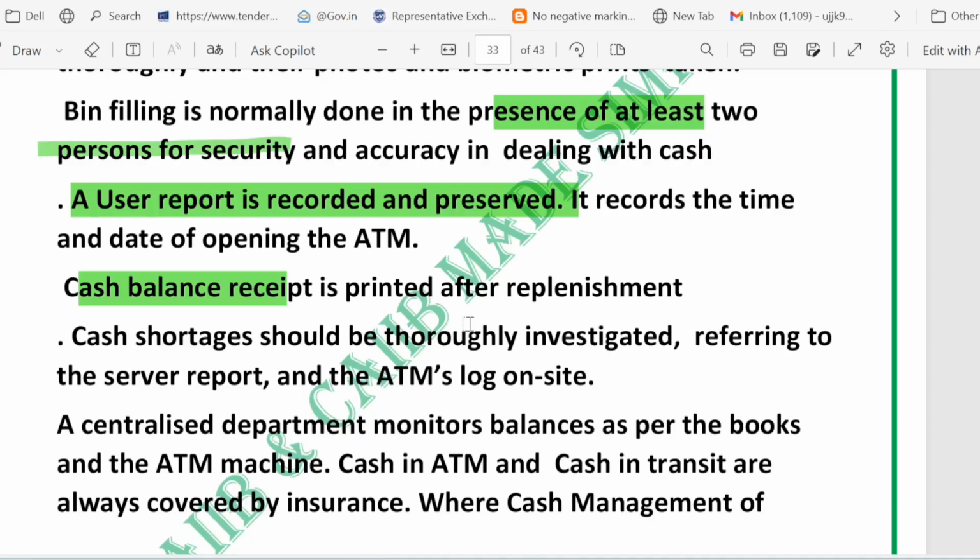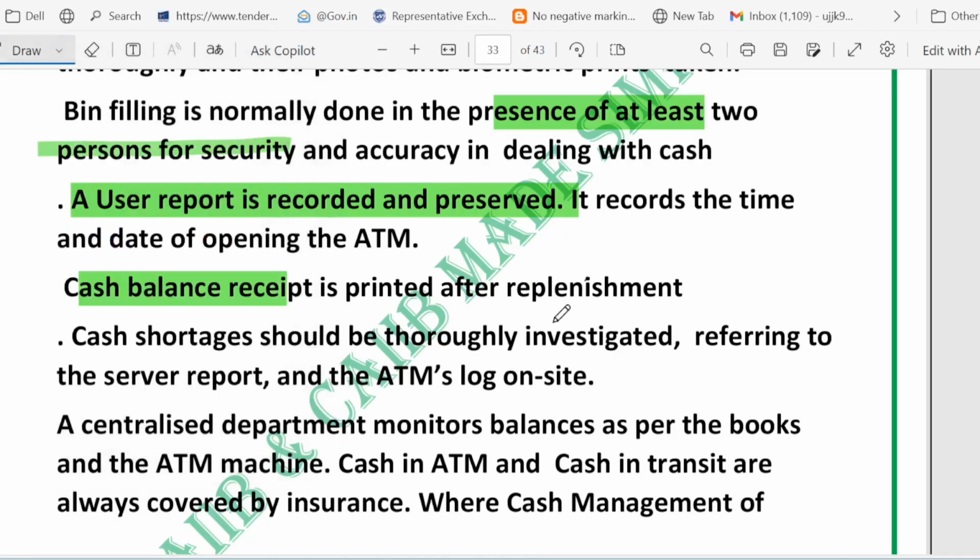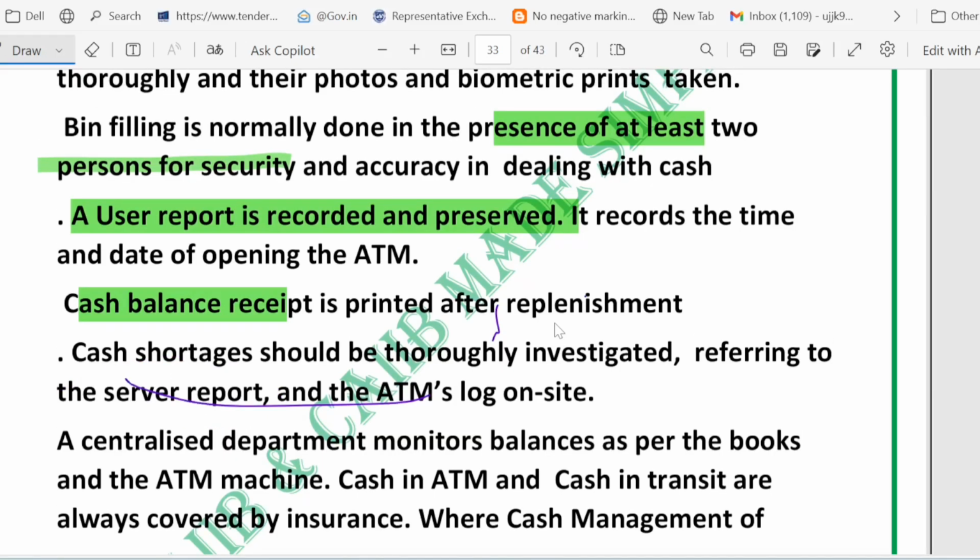And then investigating the cash shortage. If the machine shows less cash than expected, the bank checks. Suppose the machine shows less cash as compared to the expected one. What will the bank do? First of all, the bank will check the server report, which means the central system record. The bank will also check the ATM log on site, which means the local machine record. Any shortfall is thoroughly investigated using these records and the staff who handled the refill.